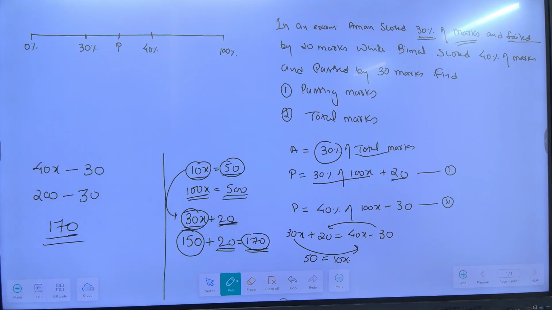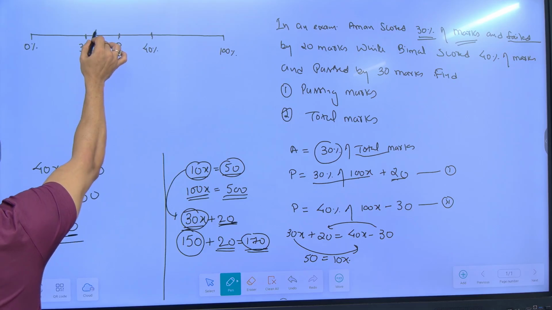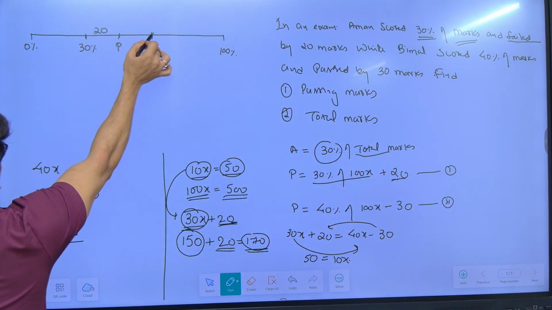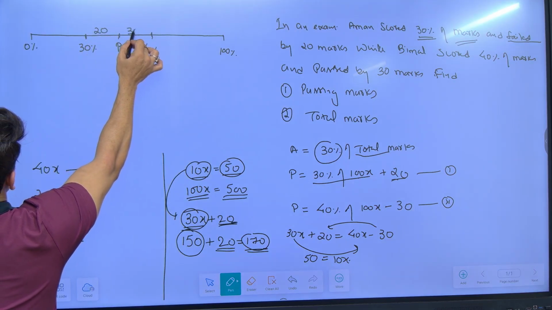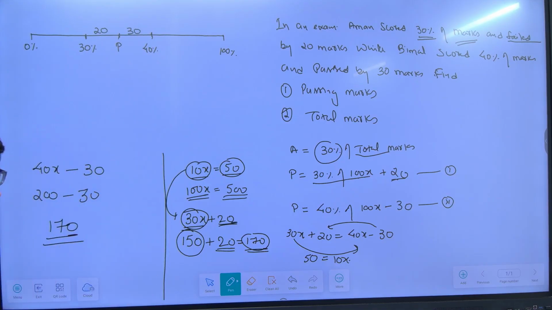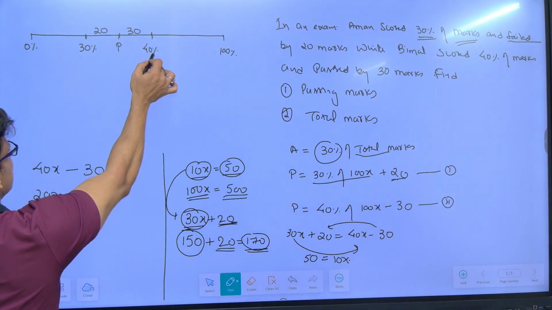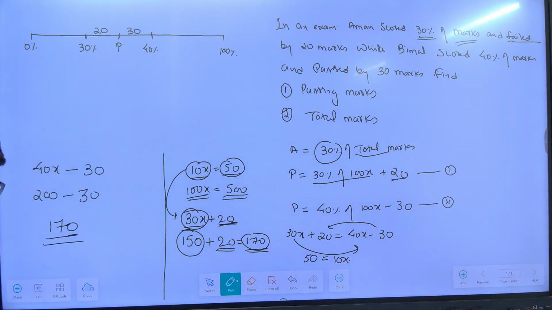40%, or not? Now Aman scored how much less than the passing marks? 20 less. While Bimal scored how much? 30 marks more than the passing marks. Yes? Passing marks plus 30 will be 40%, or not?